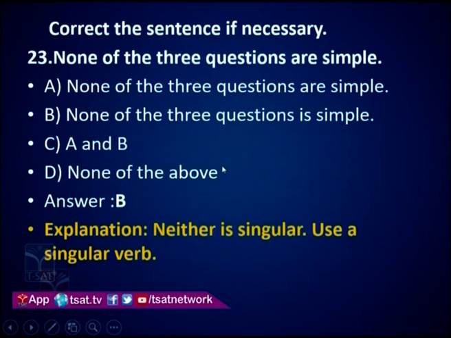Now I think we have discussed, and if you remember, neither, nor, none, all these are used as singular. Whenever a sentence starts with neither, none, any, they are referred to as singular only. So neither is singular here, none also is singular. That's why along with a singular subject you have to use a singular verb. None of the three questions is simple. You are talking about no question being simple, not even one question. So here the verb should be is. Correct option is B.